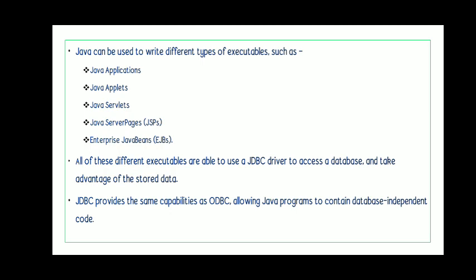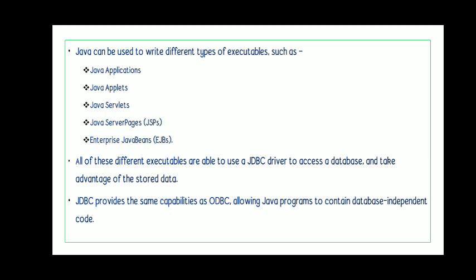JDBC is providing a lot of services which are compatible with ODBC. The main thing is Java is acting as a platform which does the task of ODBC.